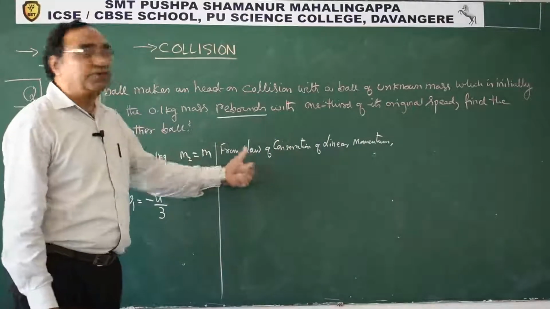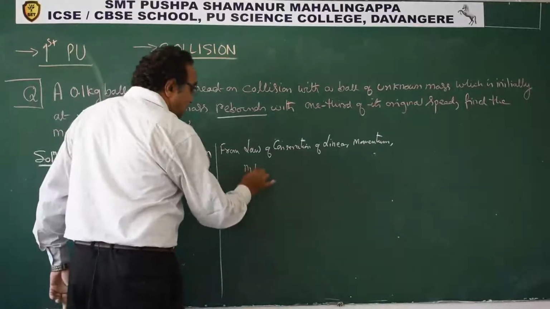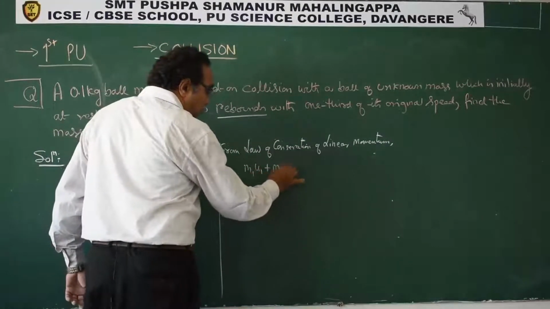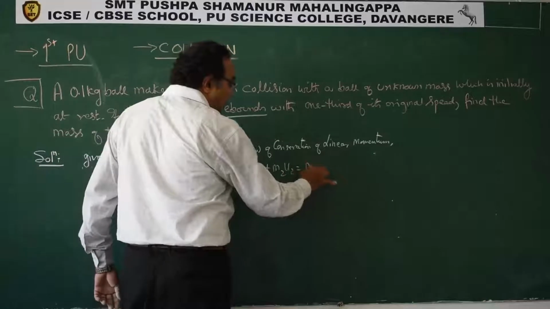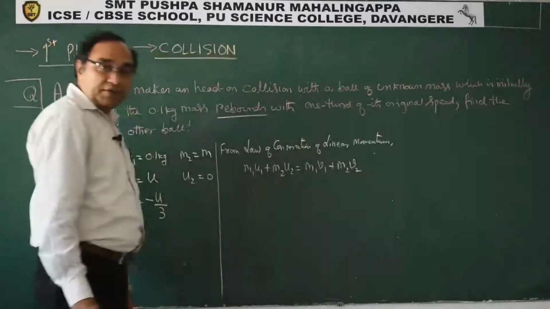So one equation I am generating by using this. So that is m1 u1 plus m2 u2 is m1 v1 plus m2 v2. This is what we have.